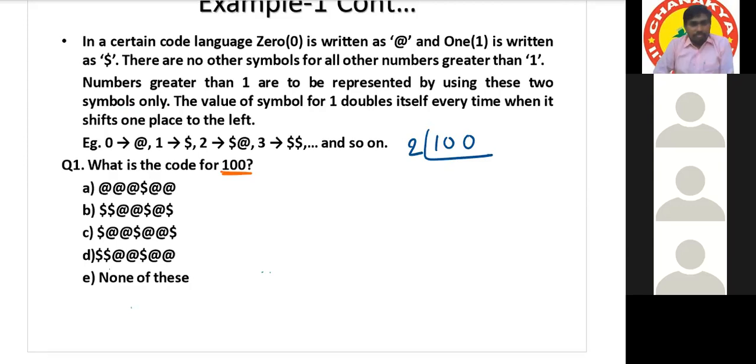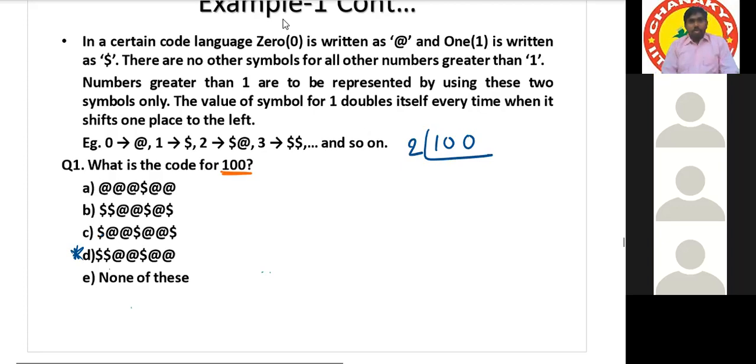Which option? A, B, C, D, E? D, sir. Option D. D for dog. Okay. Anybody with any more? Any other answer? No, sir. D only, I guess.